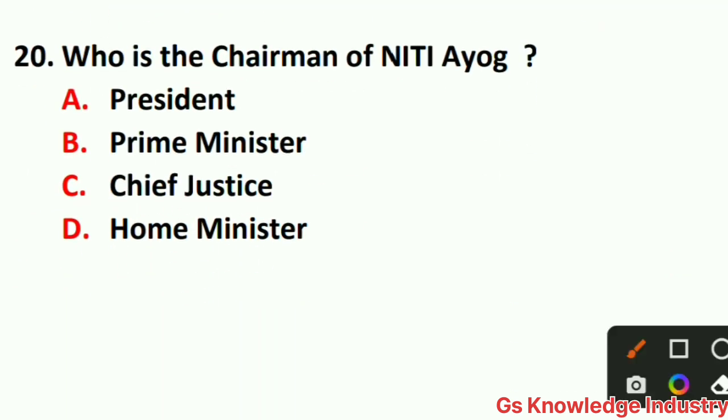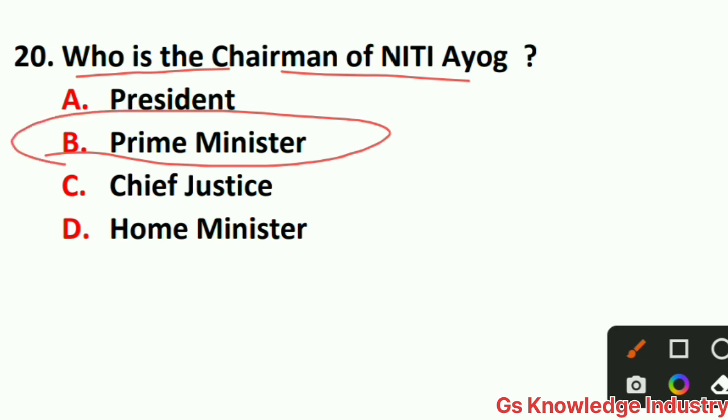20 number question is, who is the chairman of NITI Ayog? Option A President, option B Prime Minister, option C Chief Justice, option D Home Minister. So here the correct answer is option B Prime Minister. Prime Minister is the chairman of NITI Ayog.